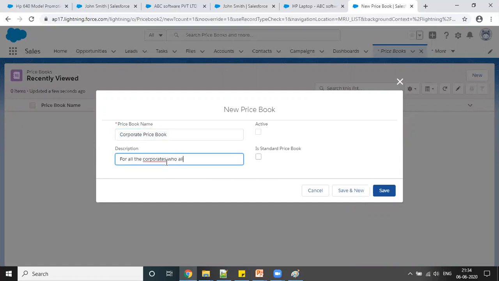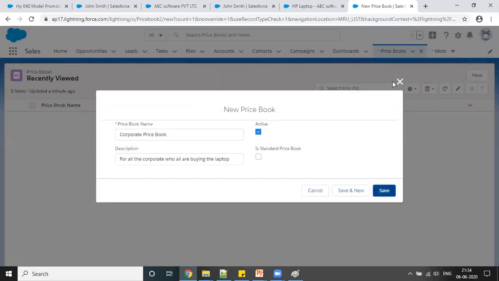who are buying the laptop. And you have to make this active. If you don't make it active, then it will not be available. So you can simply make it active. It is asking if it's a standard price book. I'm saying no, as I showed you in the beginning, Salesforce already provides a standard price book, so I don't want to make it standard. I'm saying this is a custom one.